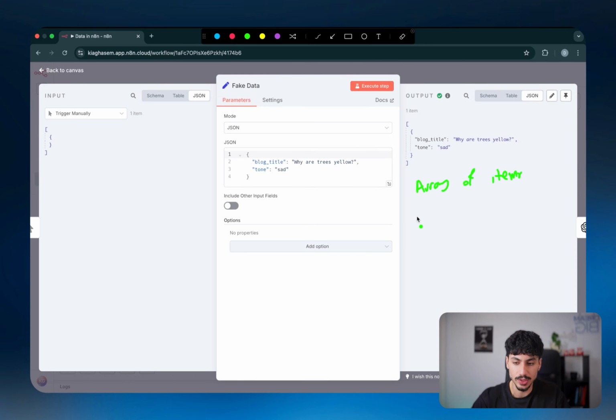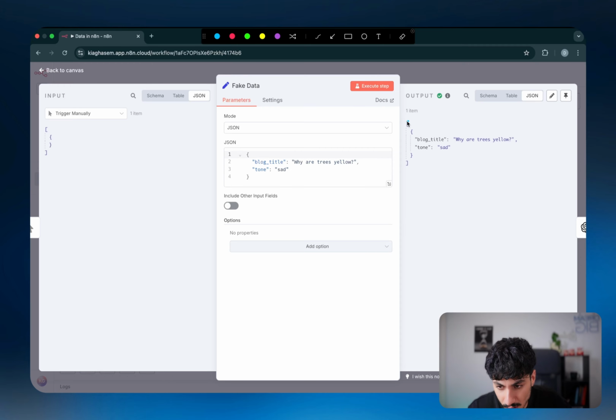So if you remember what we just discussed, an array has square brackets, and inside those square brackets, it has items separated by commas, right? And inside n8n, the data is always handled as an array. So as you can see, we have the add array, which has the 2 brackets of objects. So the array's elements are actually objects.